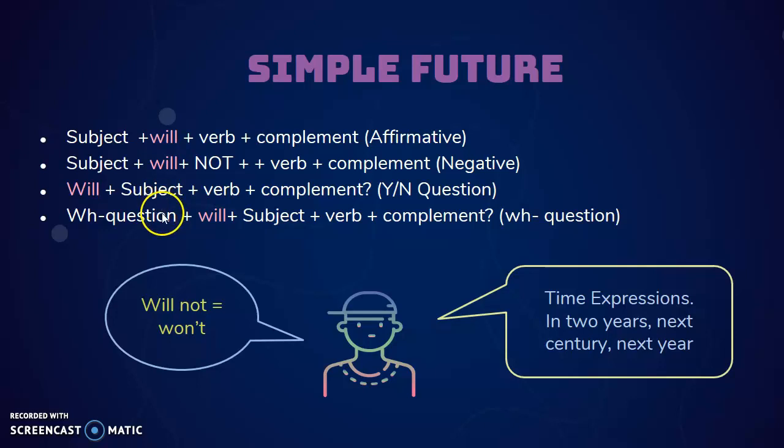And if it's a WH question, we are going to maintain the structure of the yes or no question, but we are going to add the WH question. Remember that the negative form can also be won't. And the time expressions for simple future can be in 2 years, next century, next year.